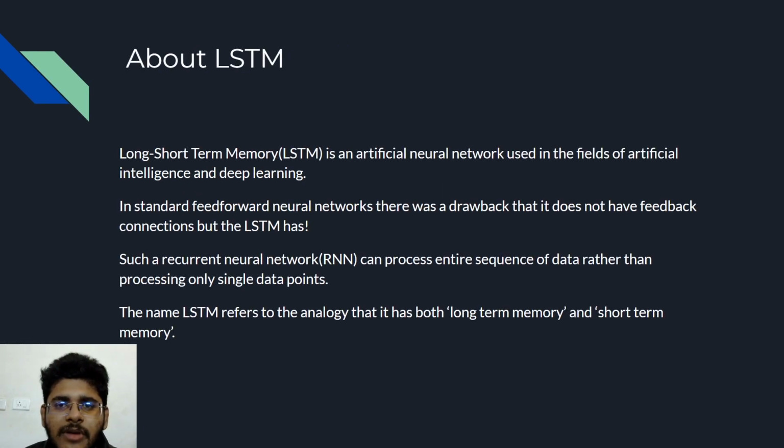A brief introduction about LSTM: LSTM is long short-term memory. It is an artificial neural network used in the fields of artificial intelligence and deep learning. In a standard feed-forward neural network, there was a drawback, that it does not have feedback connections. But in the LSTM model, the feedback connections are there. Such a recurrent neural network can process an entire sequence of data rather than processing only single data points. The name LSTM itself refers to the fact that it has a long-term memory and a short-term memory also.